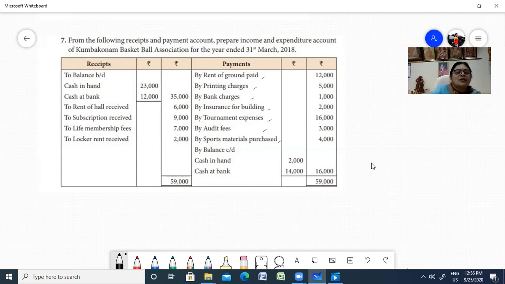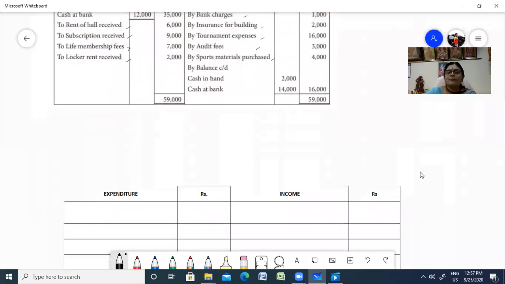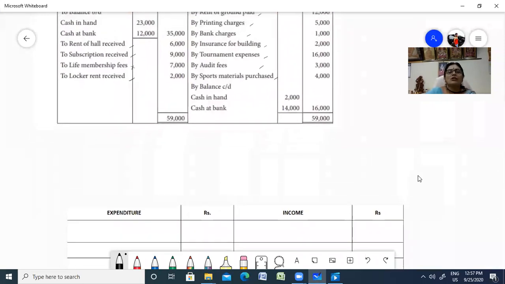Now let us come to the receipt side. Rent, yes, of course. Subscription, yes. Life membership is a capital receipt, so that will not come. Then locker rent, of course, is a revenue receipt, so it will come. Now that we have done that, all you have to do is copy the figures and then find out the surplus or deficit. Now, shall we go into the problem? I'll keep it in such a way that we are able to see all the figures.